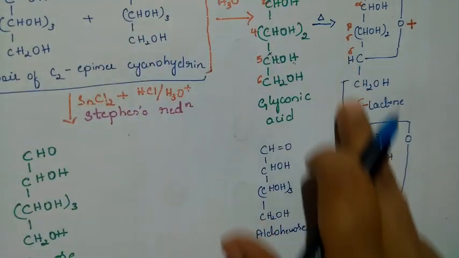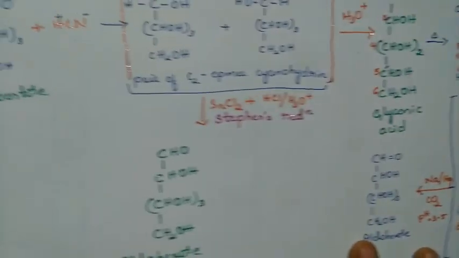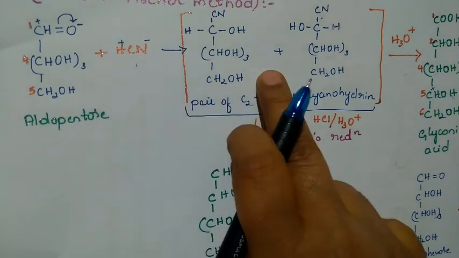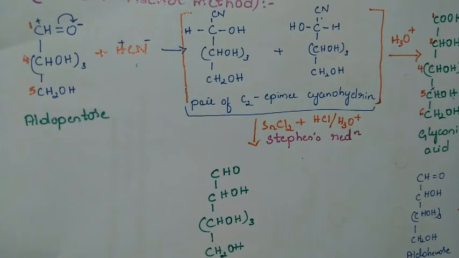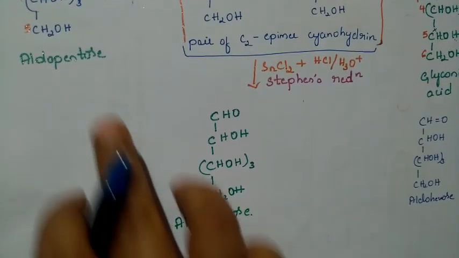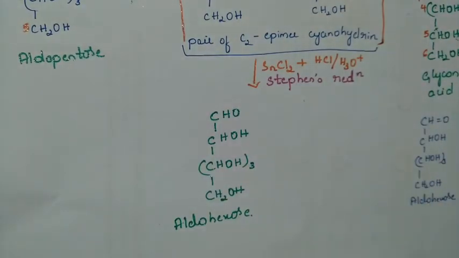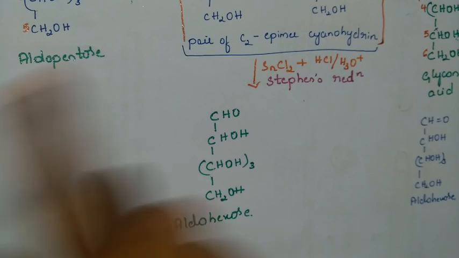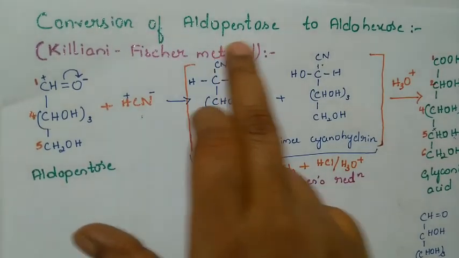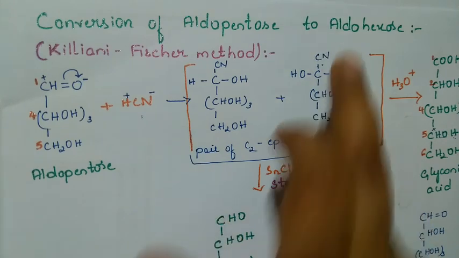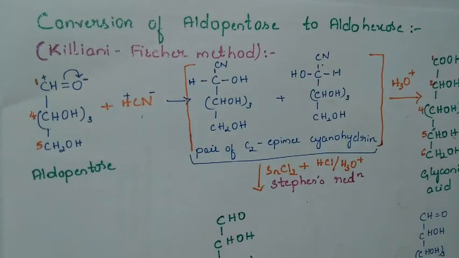This is a chain reaction. So the two-step reaction is: when the cyanohydrin is formed and Stephen's reduction is done, then it will be converted to aldohexose. So two methods we have studied here which can convert an aldopentose to an aldohexose. This method is nothing but the Kiliani-Fischer method.